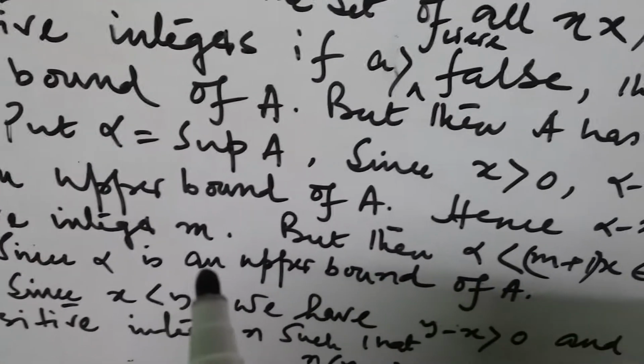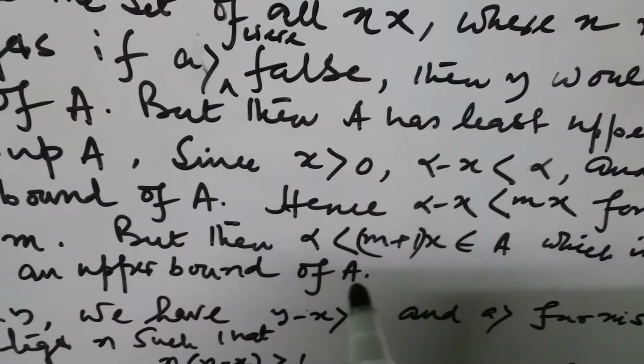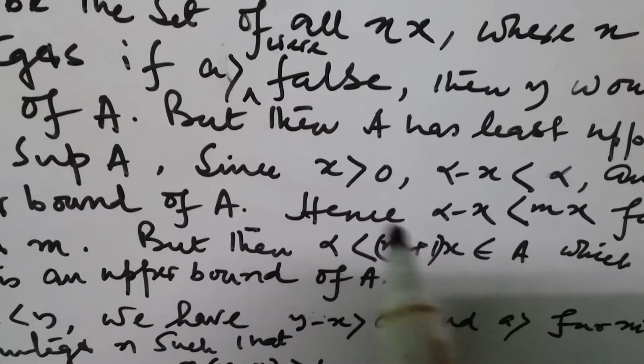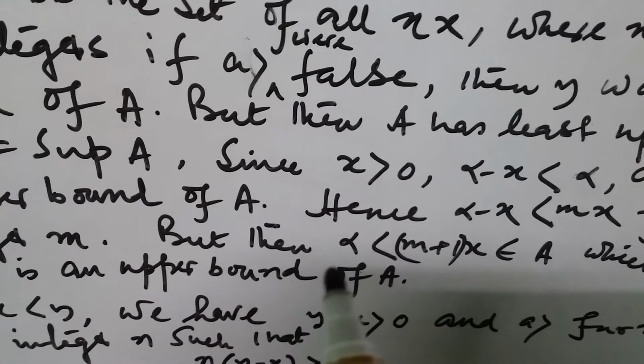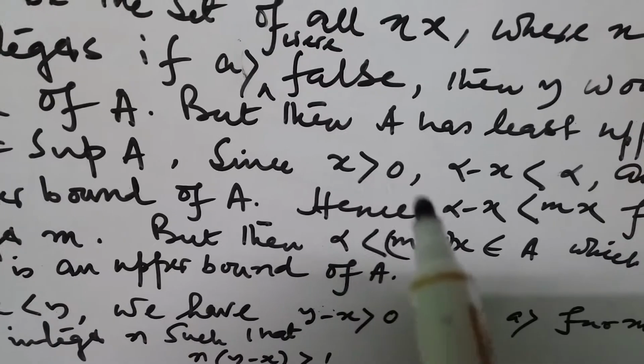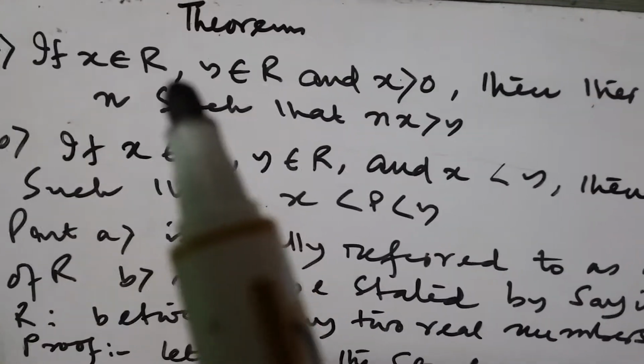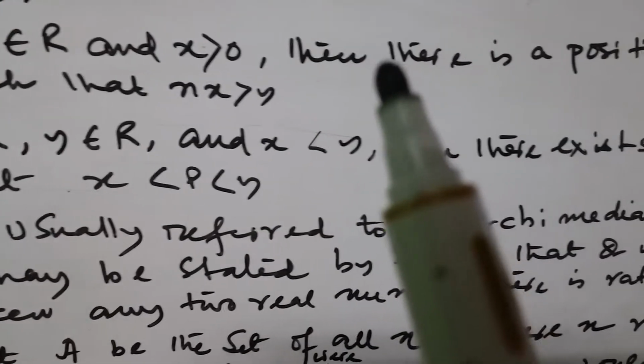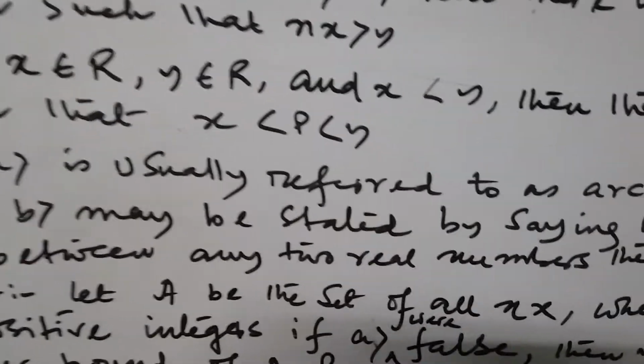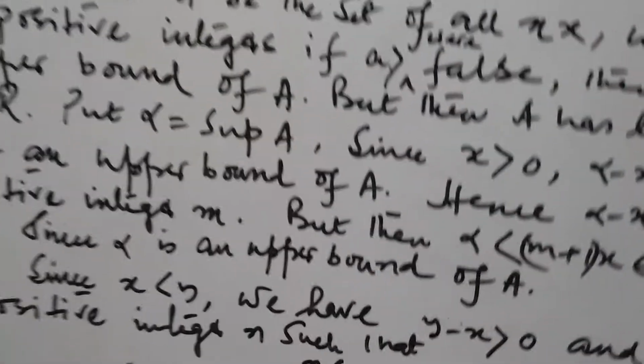It is impossible, because alpha is the upper bound of A. That is why the theorem shows that if x belongs to R, y belongs to R, x greater than 0, then there exists a positive integer n such that nx is greater than y.